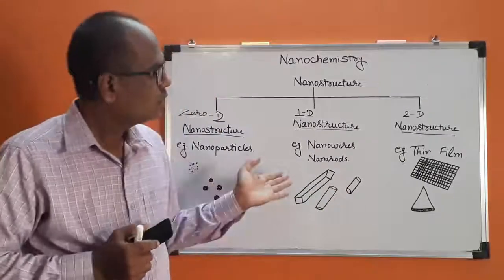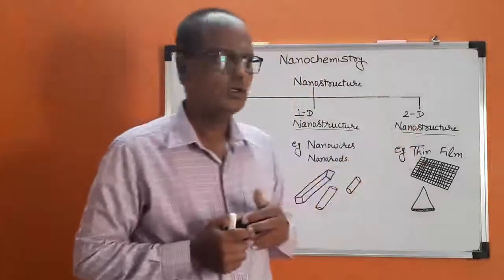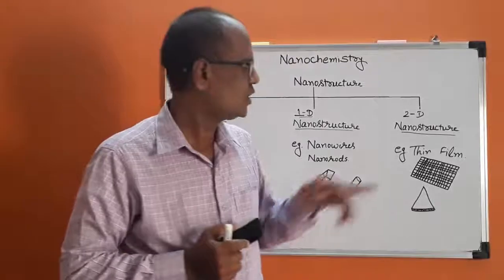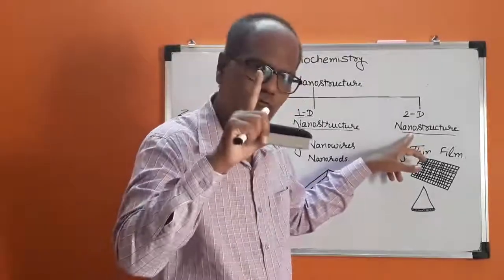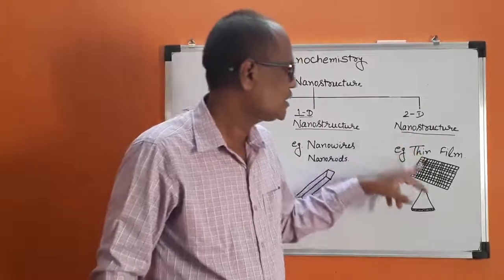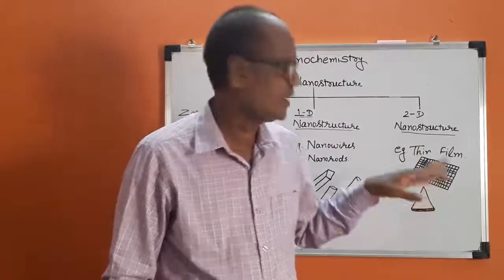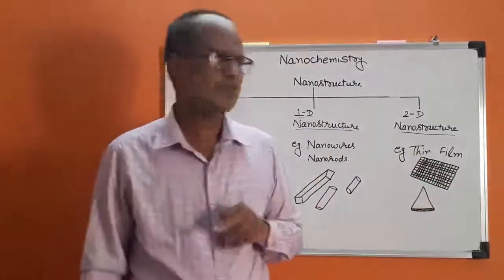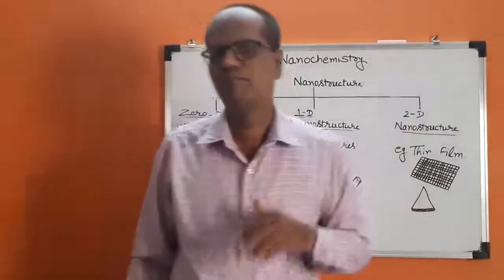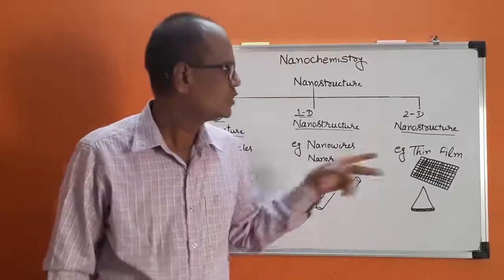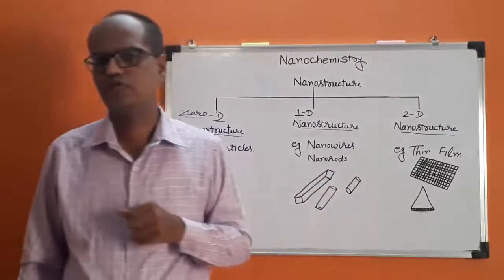The third type is two-dimensional nanostructure. In this, if only one dimension is in the range of 10 to 100 nanometers, then that is known as two-dimensional nanostructure. For example, thin film. Generally the film which is used in solar energy is a two-dimensional nanostructure.